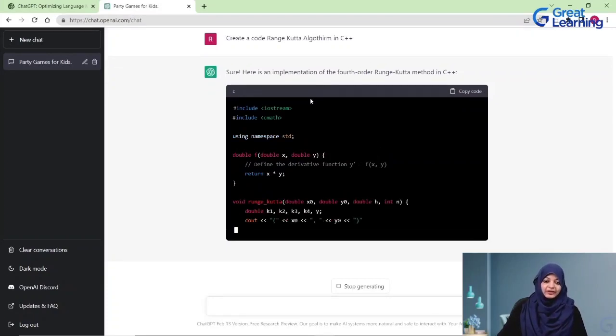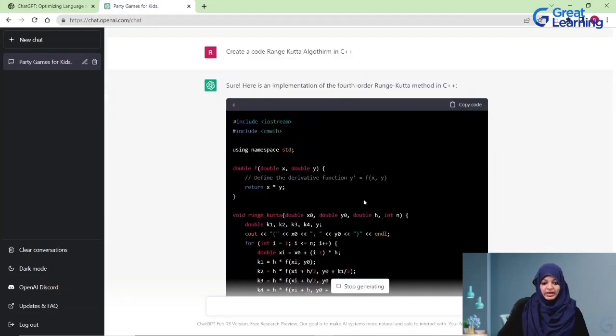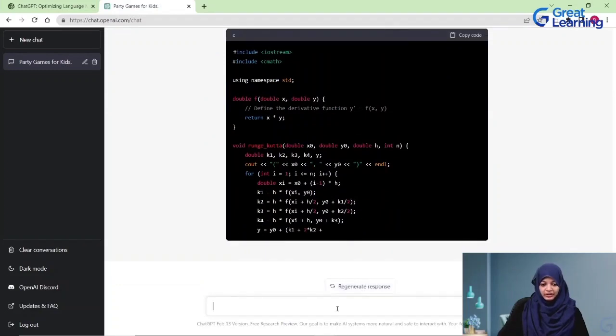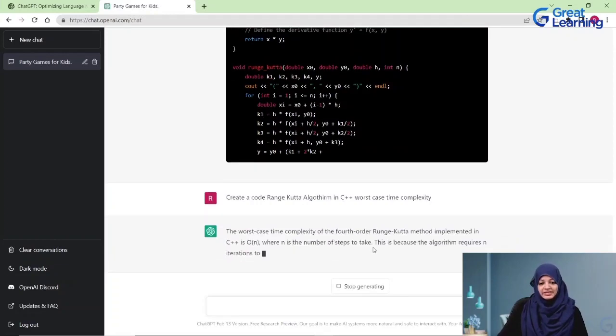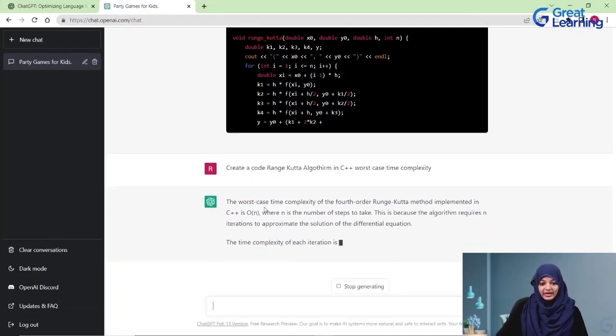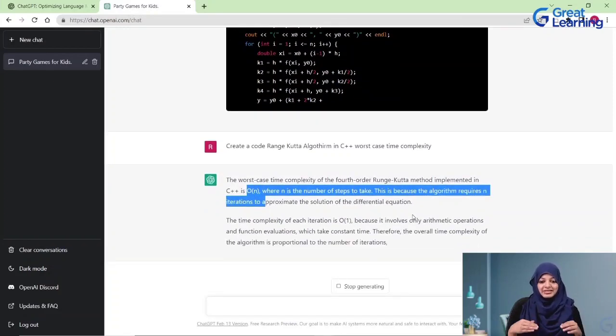Not only this, we can also specify the kind of complexities that we want. Anyone who is into coding or algorithms would know exactly what a complexity is. We've got time complexity, space complexity. So we can give those kinds of prompts also. If I want the code to be generated in worst case time complexity, again, please don't mind the spellings, because ChatGPT is going to correct that. As you can see, it is implemented in O(N), where N is the number of steps to take. This is the worst case time complexity.